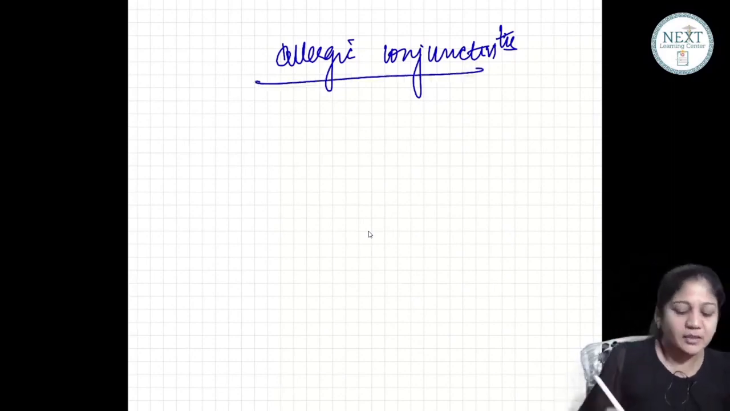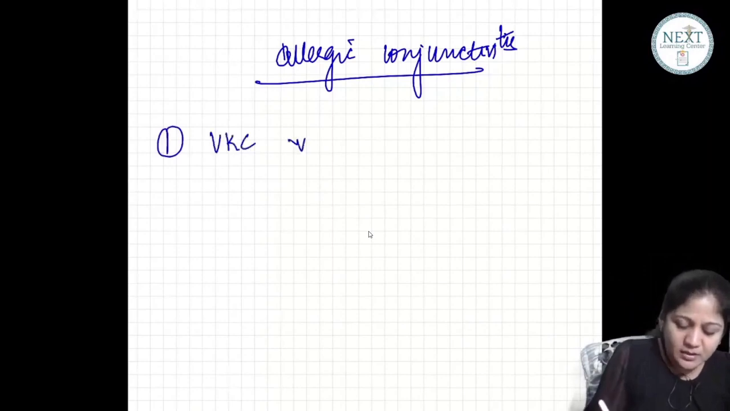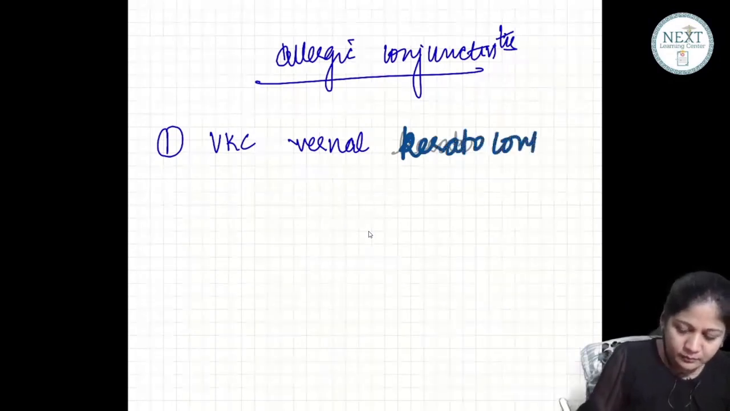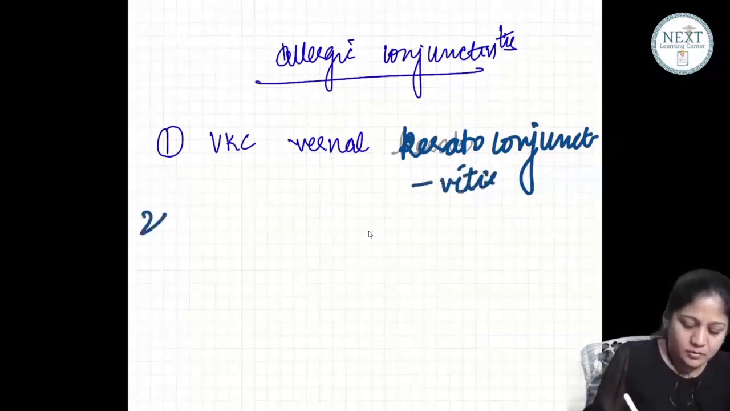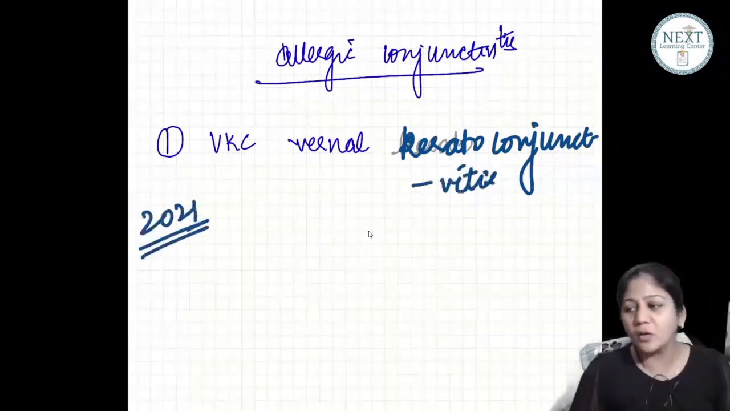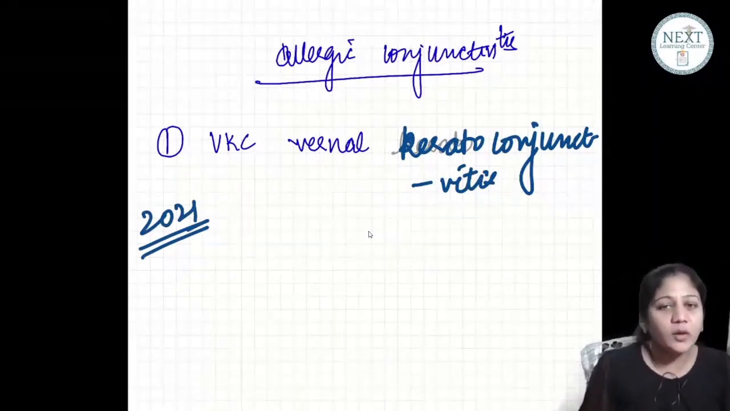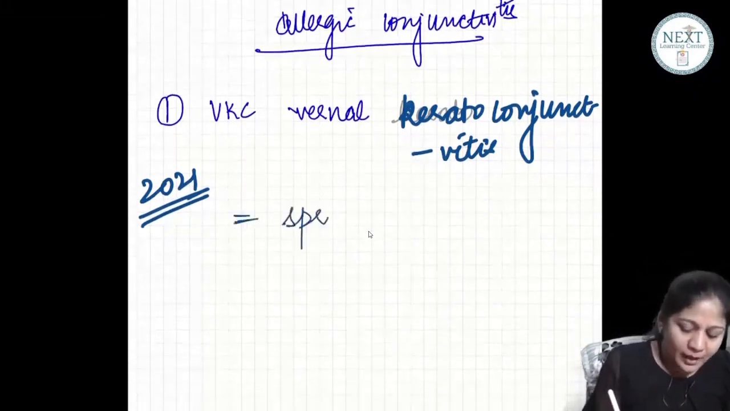So in allergic conjunctivitis, we have to read two. The first one is VKC. What is VKC? Vernal keratoconjunctivitis. Vernal keratoconjunctivitis. Though it's a very old question, this year also it has come to you. A very simple question was there. Now guys, this vernal keratoconjunctivitis has two more names.